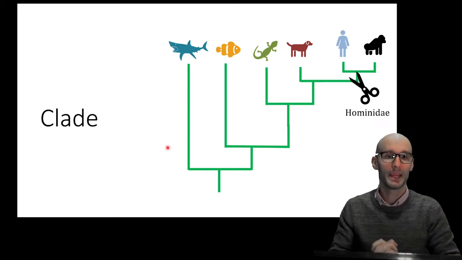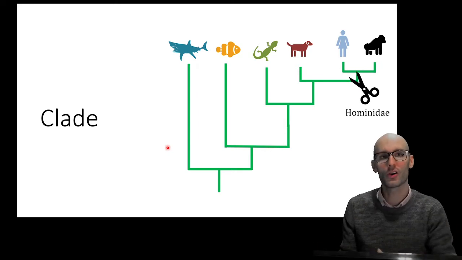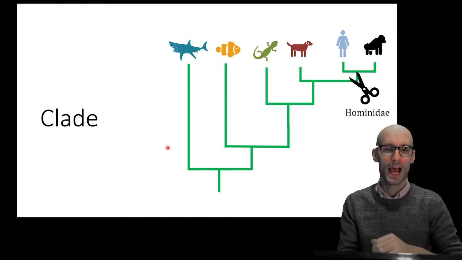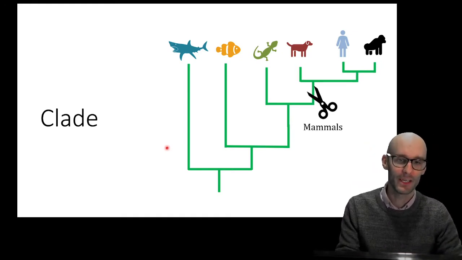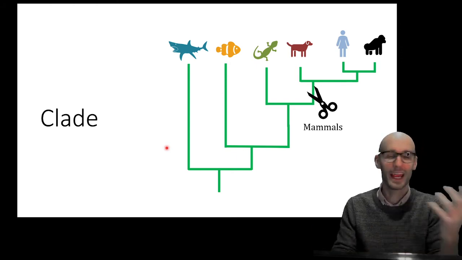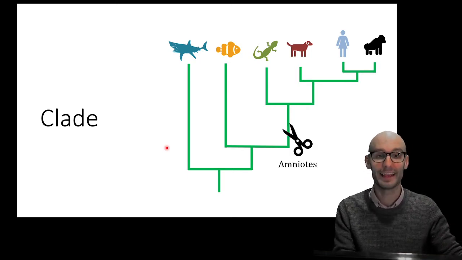So we could chop them here, and yes, humans are more related to gorillas than they are to dogs, so this makes sense. It's a whole group of animals called hominidae. Then we have the mammals, so we could chop it here, and this would include dogs and cats and dolphins and everything like that, and those would be the mammals. That is a clade.